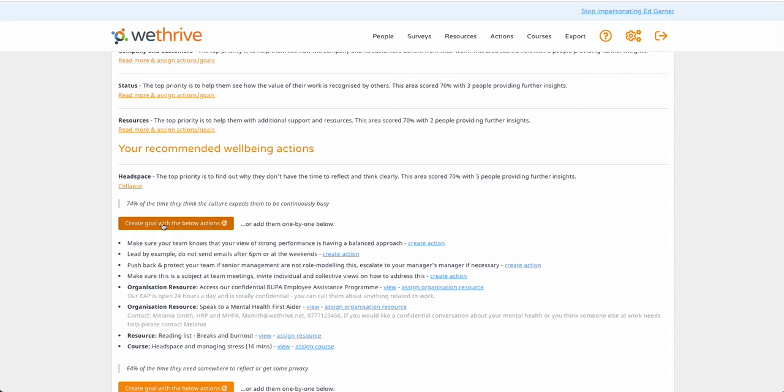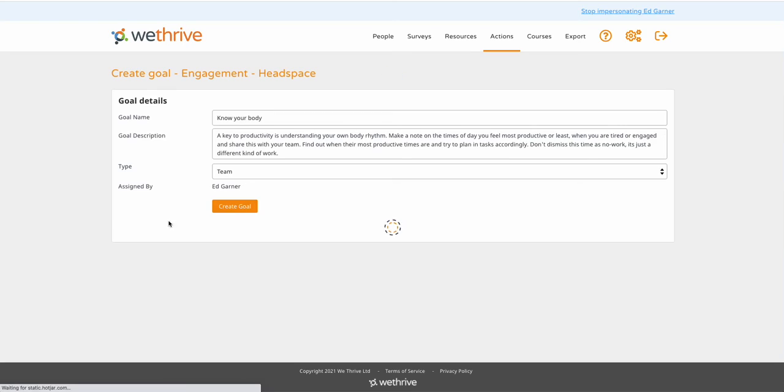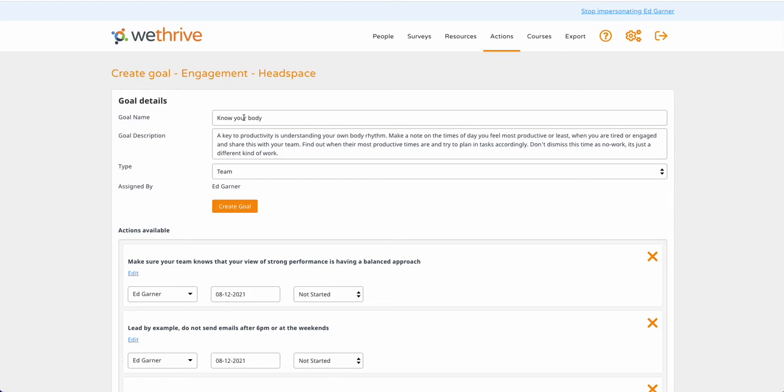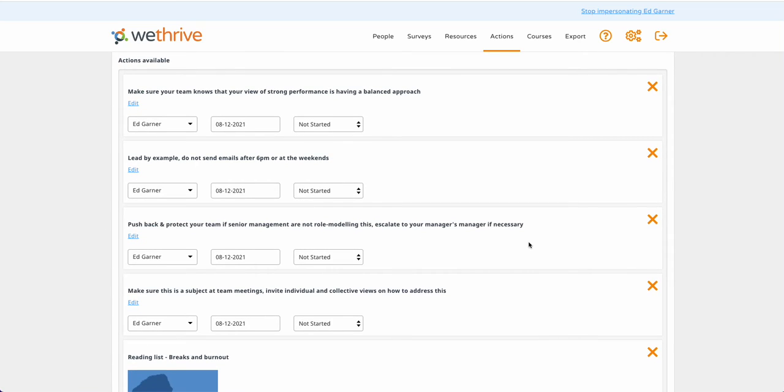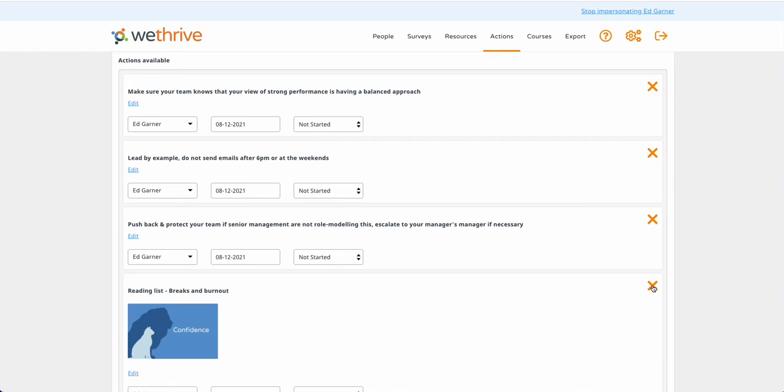So if I create a goal with the below actions, it will take me through to a goal with a name and description, which you can edit as you please. It'll automatically be assigned to you, and all of our recommendations will be listed as different actions underneath. Now, if you think that some of these actions aren't relevant to you, you can remove any that you want by clicking the X button next to each one.